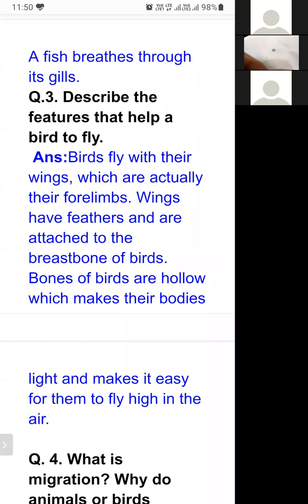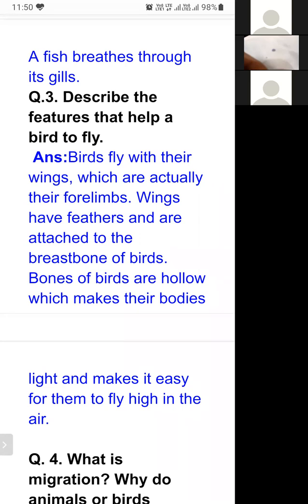Bones of the birds are hollow to help them fly high in the air. So bones are empty inside. So the inside structure of the bones is empty. Hollow means empty. Empty. No material is there. So bones of the birds are hollow.